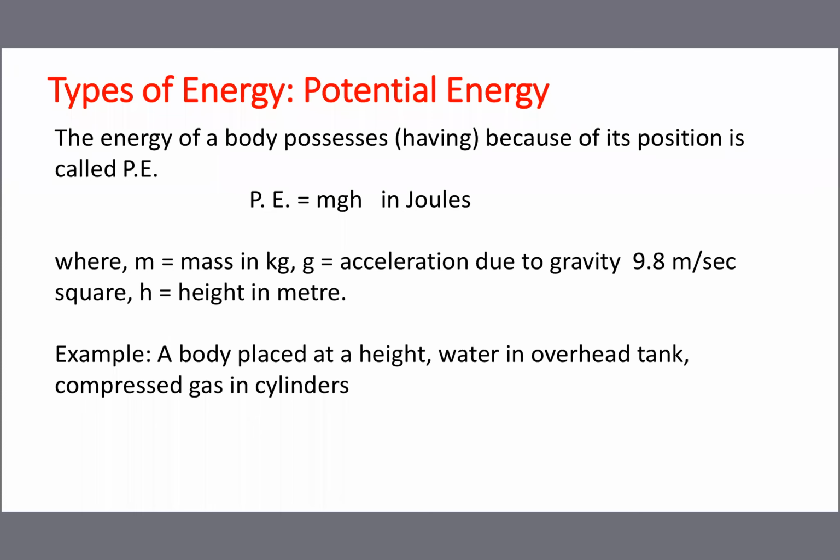There are two types of energy: potential energy and kinetic energy. So what is potential energy? The energy that a body possesses because of its position is called potential energy. First, read the full definition. The potential energy formula is mgh, expressed in joules. Potential energy calculation formula: mgh.